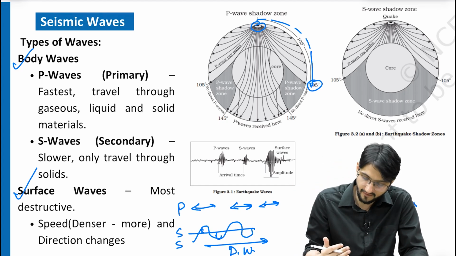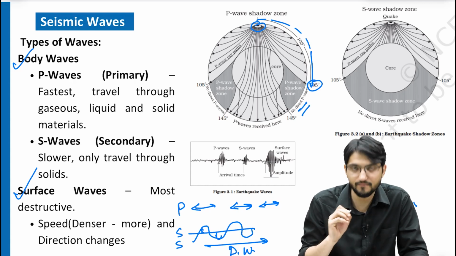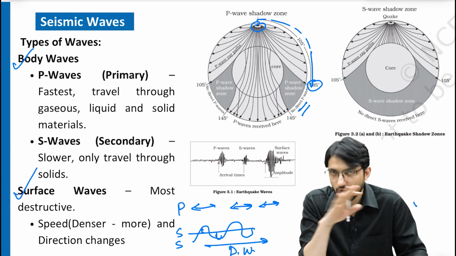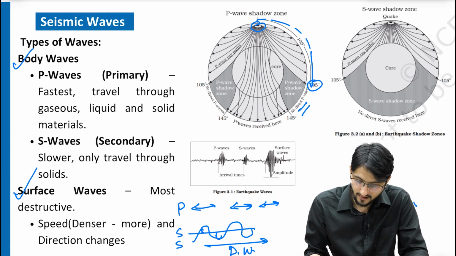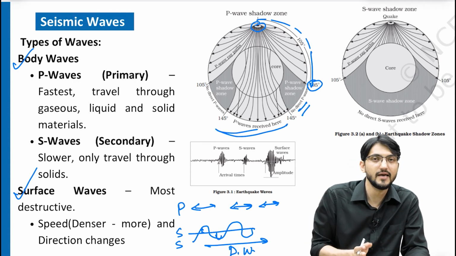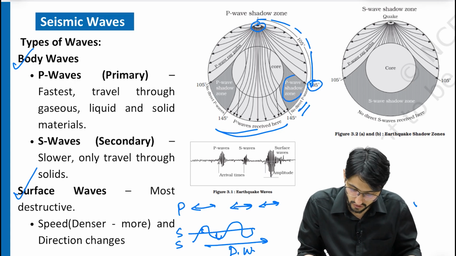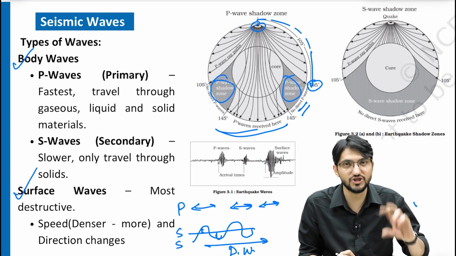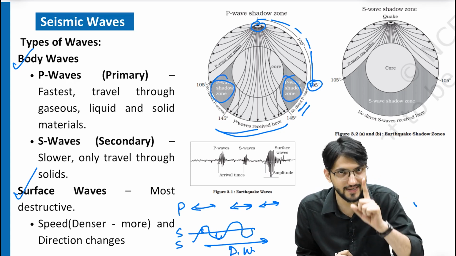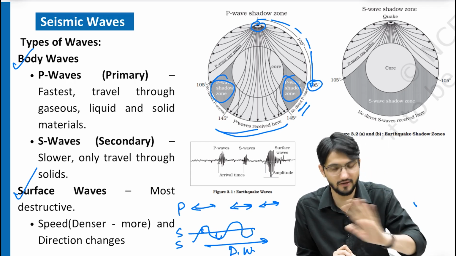But from 105 to 145 degrees you will not find any direct P waves. P waves will be gone. Then you will have P waves appearing again after 145 till the other side. Between these two zones, we call it the P wave shadow zone, where no direct P wave is appearing. Indirect will be there, but direct will not be there.